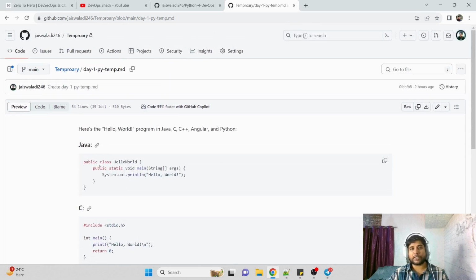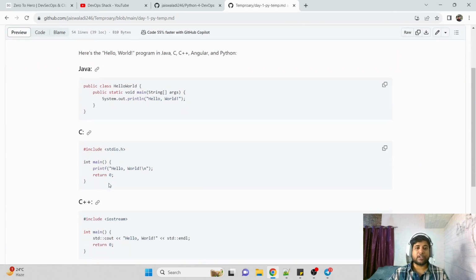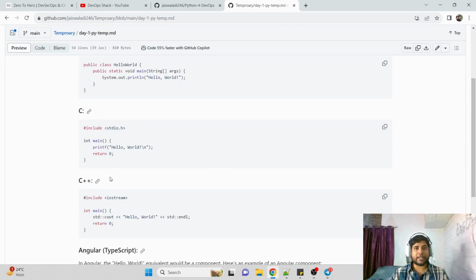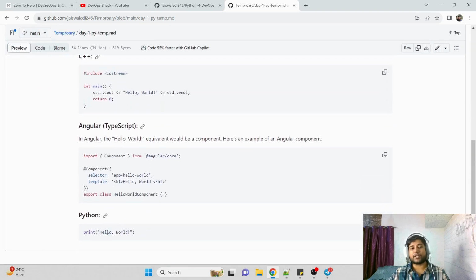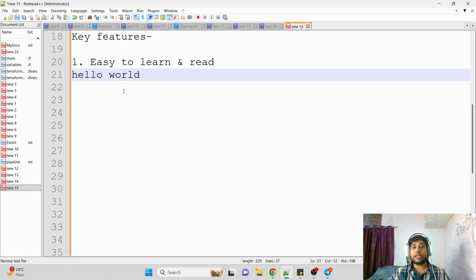If you are already working with other languages, then it will be easier. But if you are learning a language for the first time, then obviously out of these many languages you will go for Python, because you can see how user friendly the language is. Anyone can see this command and understand we are writing a command to print hello world, right? And that's why I say Python is very easy to learn and read.